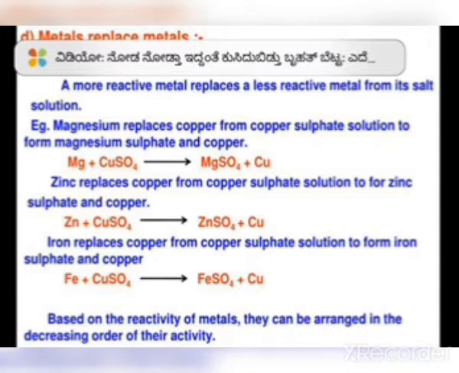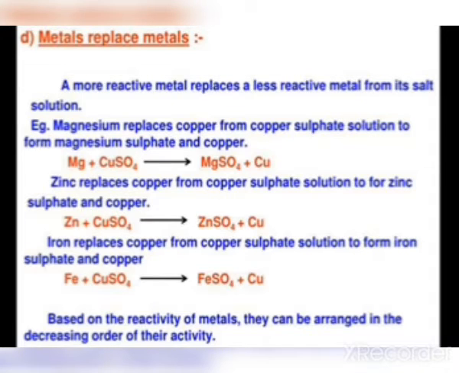So here zinc replaces copper in the copper sulfate, and it is going to form zinc sulfate, and copper will get separated from the solution. Even in the case of iron, iron is said to be a less reactive metal. So when it reacts with the copper sulfate, copper will get separated from the solution. That is, we are going to get the final product, FeSO4, iron sulfate.